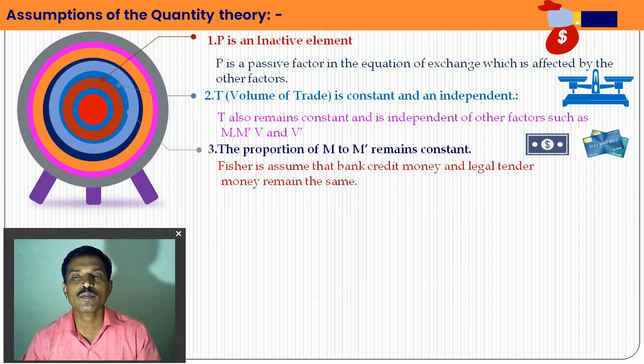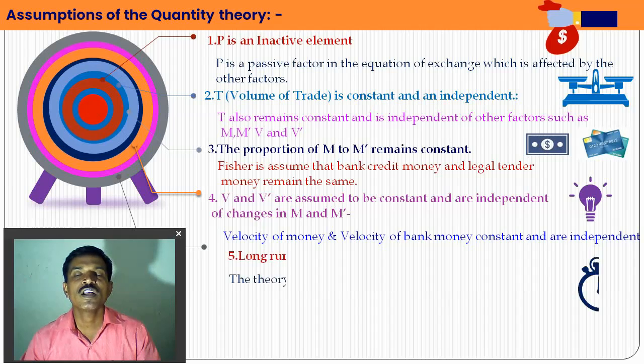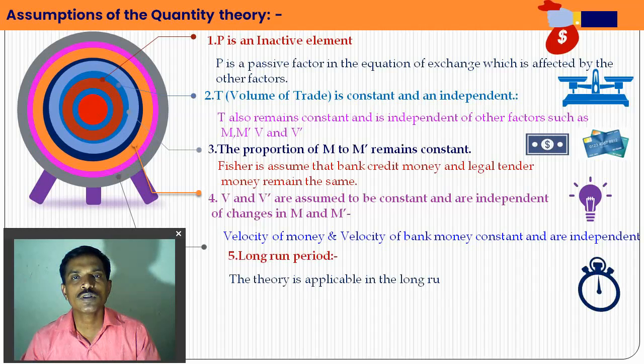So assume that bank money and legal money are in the same proportion, with no change. The velocity of legal money and the velocity of credit money are also constant and independent. So velocity of money and velocity of bank money are constant and independent according to Fisher. This theory is applicable in the long run according to Fisher.